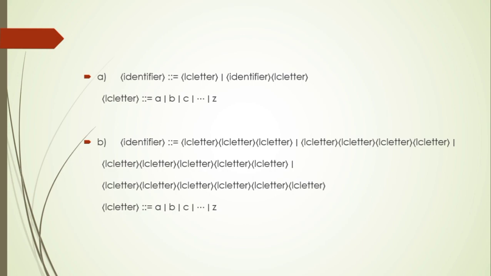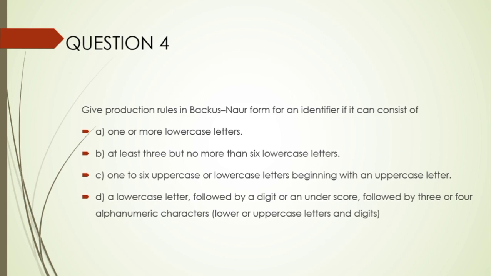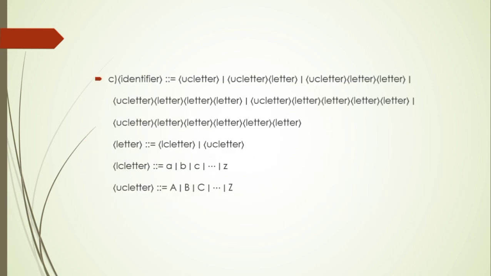C. 1 to 6 uppercase or lowercase letters beginning with an uppercase letter. Beginning with an uppercase letter, that's why UC letter, or the next can be uppercase letter and any letter. Letter defines lowercase letter or uppercase letter, and it will go from 3 to 6. Lowercase letter consists of a to z lowercase. Uppercase letter comprises a to z in uppercase.